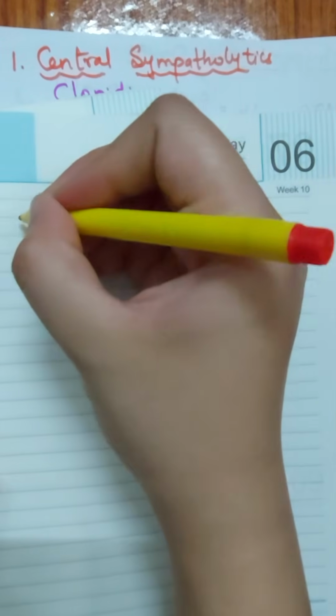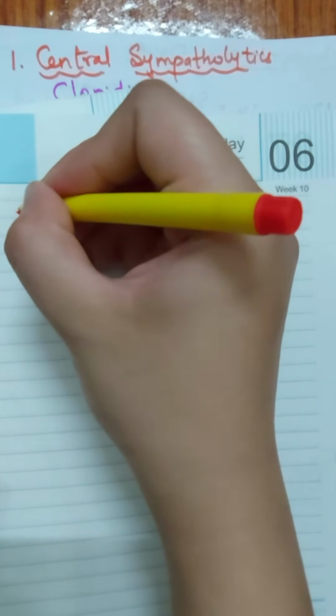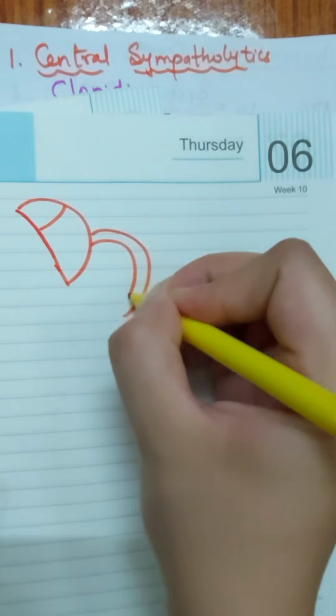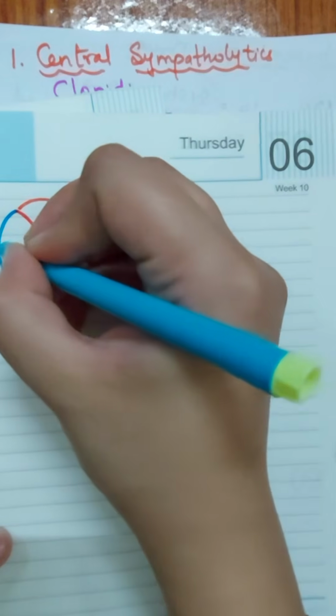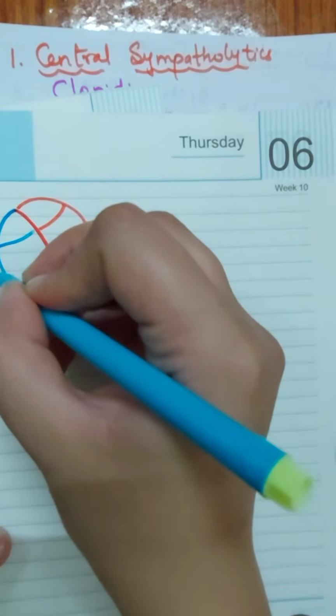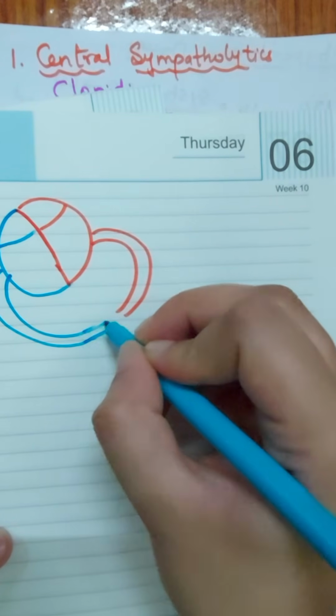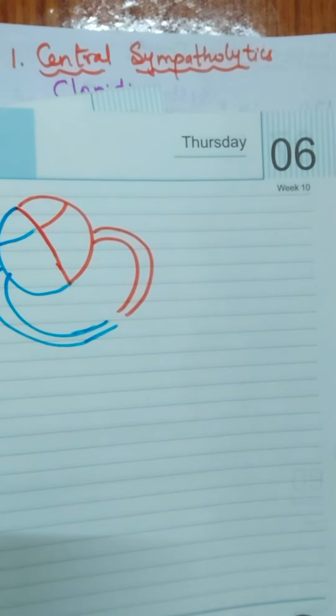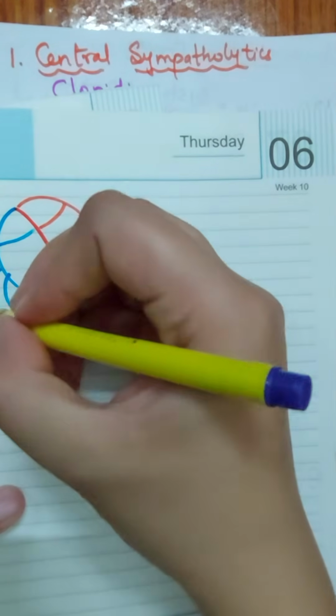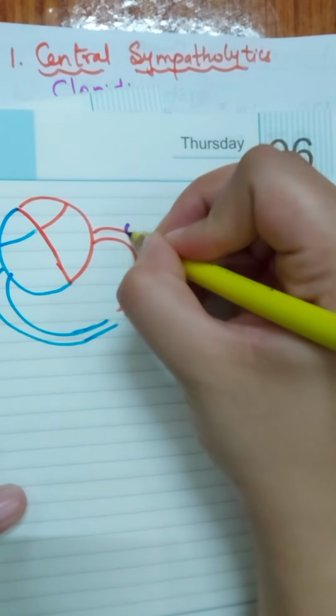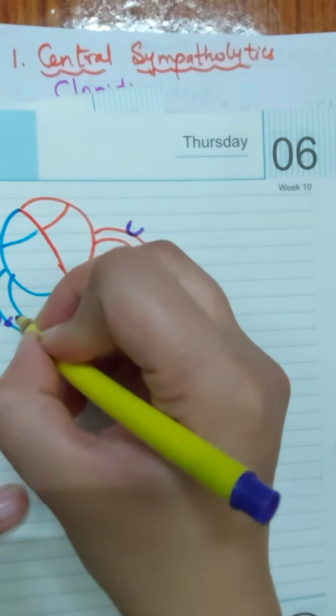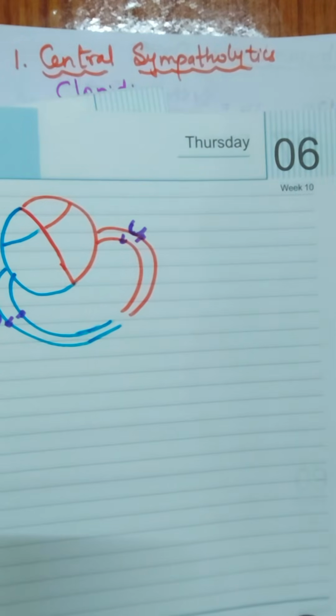So suppose this is your myocardium. Now we have alpha 1 receptors on the veins as well as arteries, which we have blocked, because of which it is causing arteriolar dilation and vasodilation.